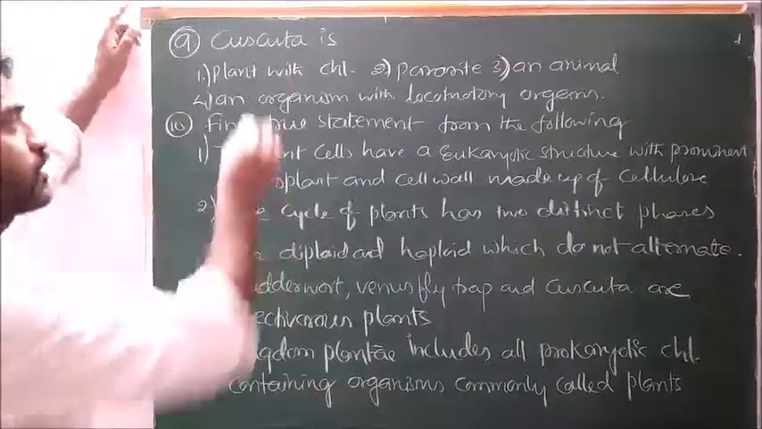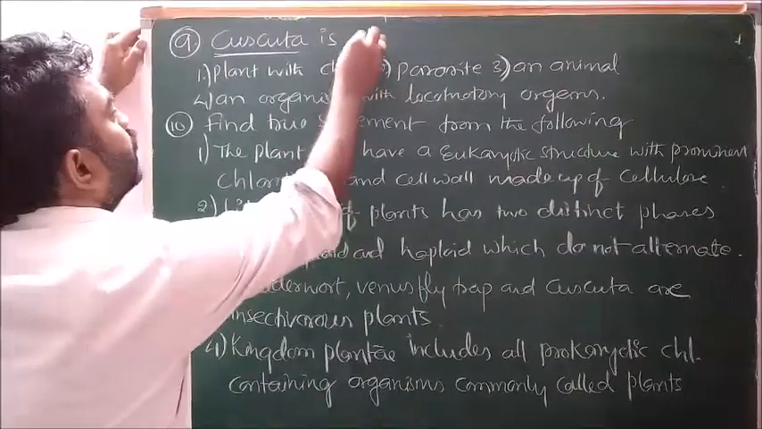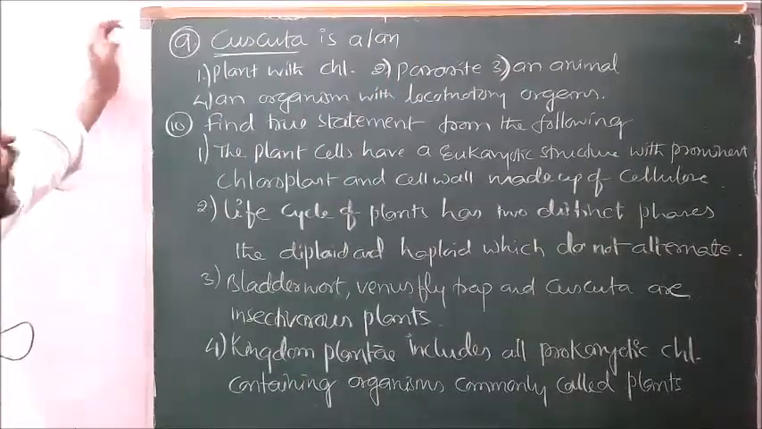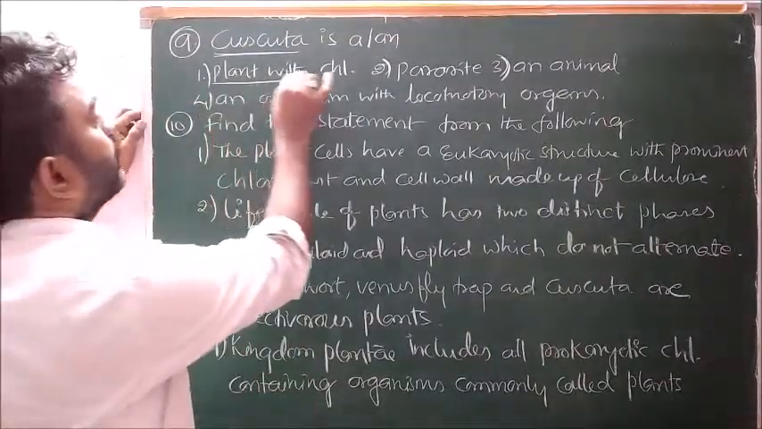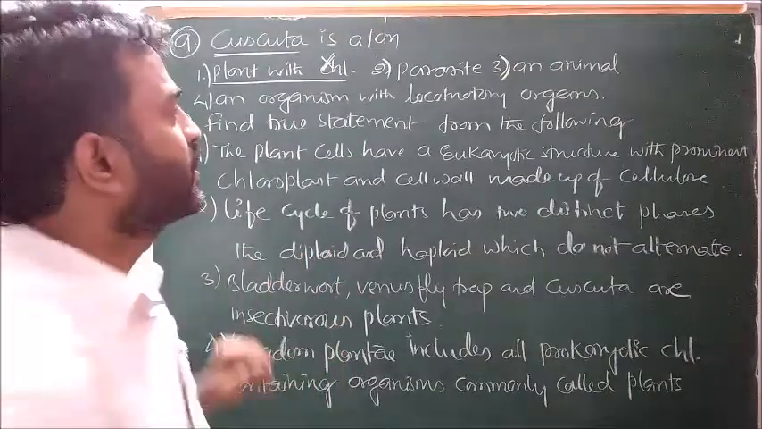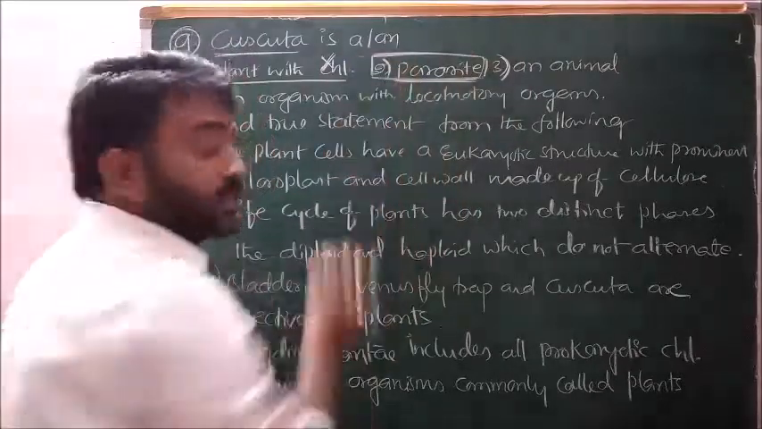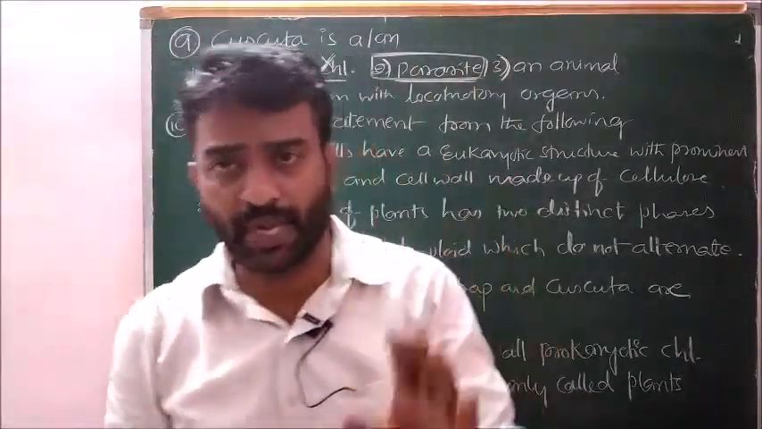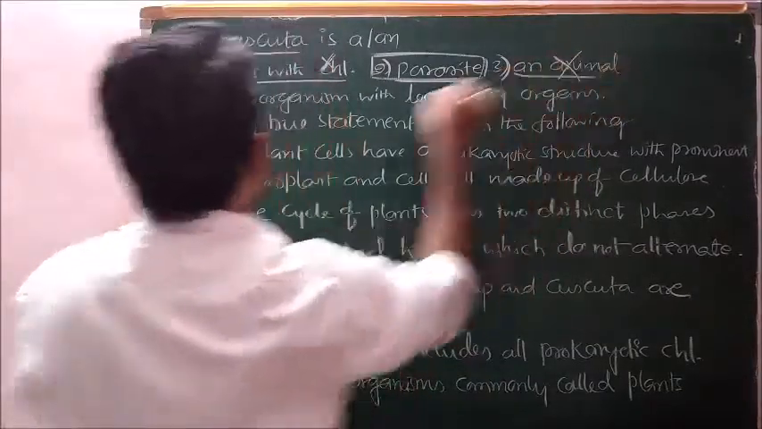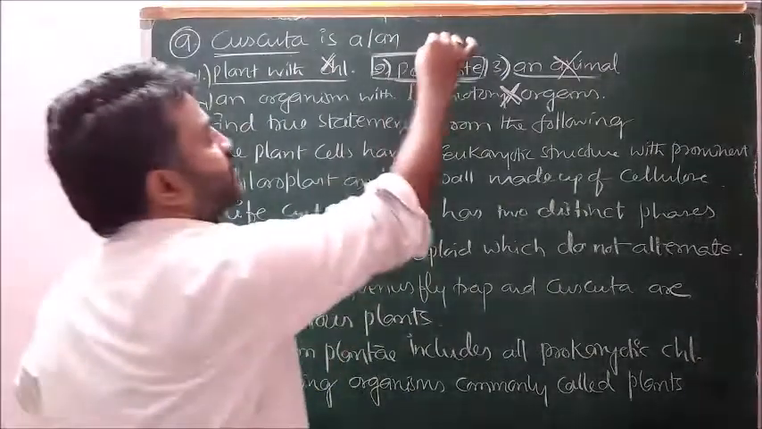Next, Cuscuta is. It is a plant with chlorophyll. Wrong statement. It does not have chlorophyll. Next, it is a parasitic plant. Yes, it is correct answer. Cuscuta has no chlorophyll. This is a plant, but it has no chlorophyll. Next, it is an animal. Wrong. It is an organism with locomotory organs. Wrong. Second option is correct.